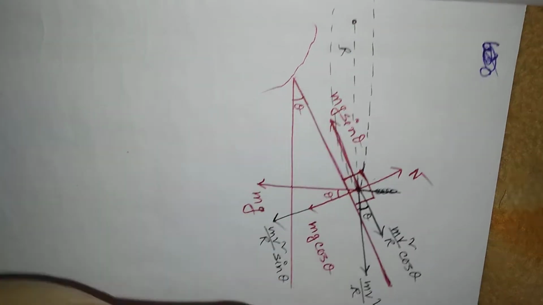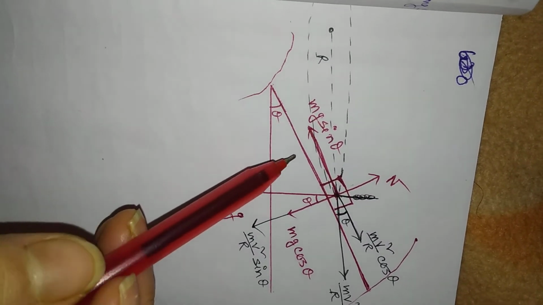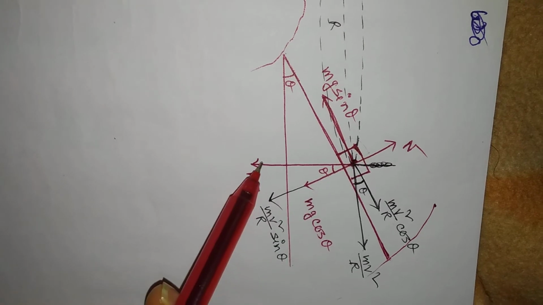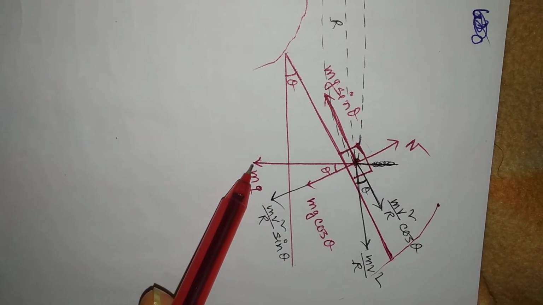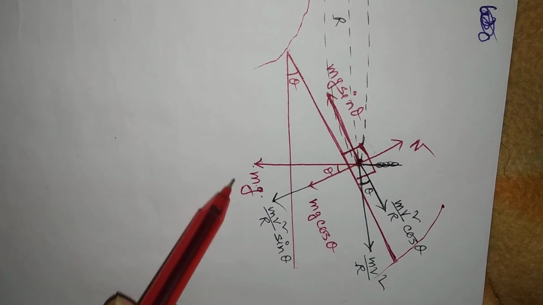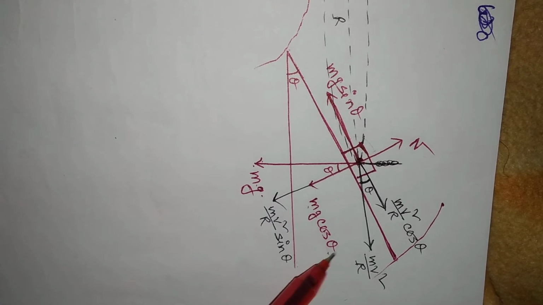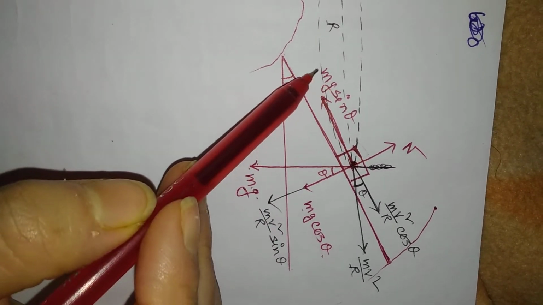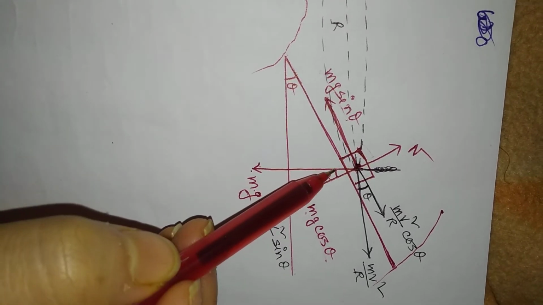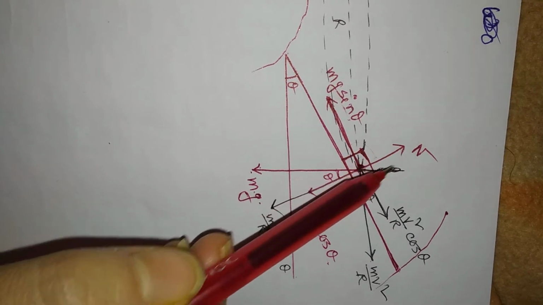This is the turning point. Okay. So just look at here. The weight of this vehicle acts along this direction, that means vertically downward, which is mg. Then we can split this mg into components. One is along this direction, which is mg cos theta, and the other one is along this direction, which is mg sin theta. Why? Because if this angle is theta, then it's also theta. Okay, and this is the direction of normal.